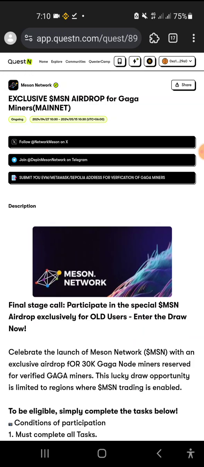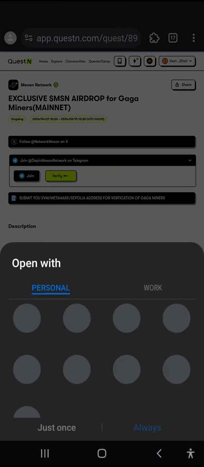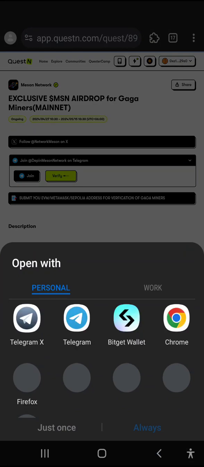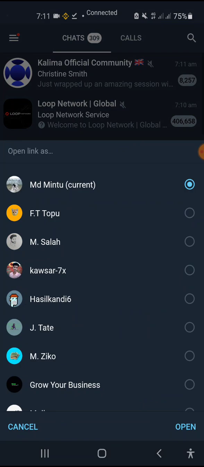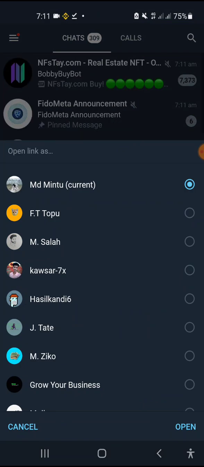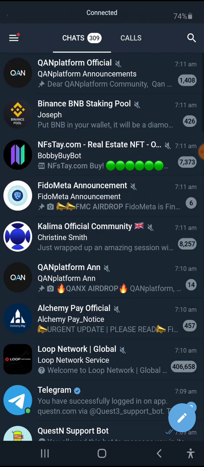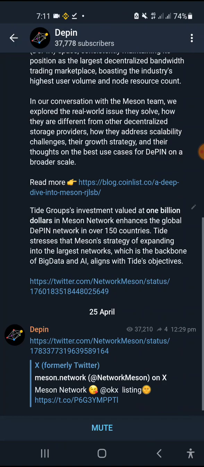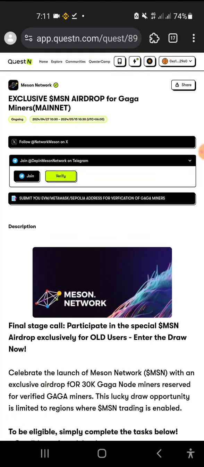Click on verify. You haven't joined yet, so join immediately. I'm joining on Telegram. You need to do the same thing here. My Telegram is opening. My network is bad. Click on the follow button, and then come back inside the browser where you are doing this task.